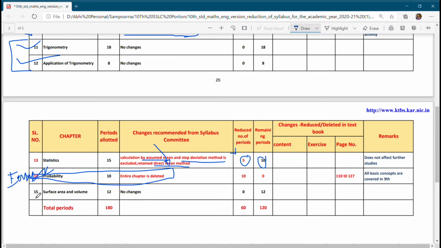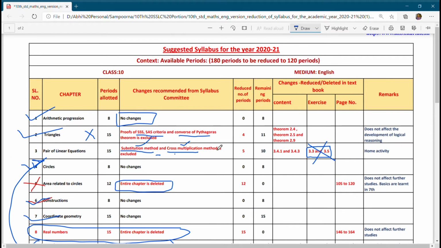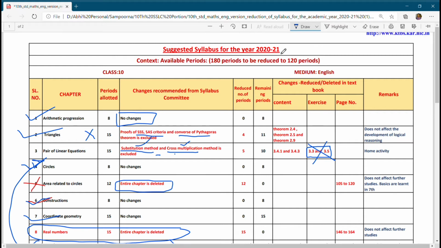Next, the most important topic is surface area and volume, no changes. So there are no changes in surface area and volume. You have to study the entire topic on surface area and volumes. This will take time, because 12 hours is a good number of hours. So this is the portion for the 2020-21 SSLC Karnataka English medium students.